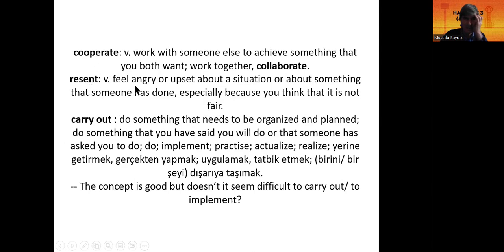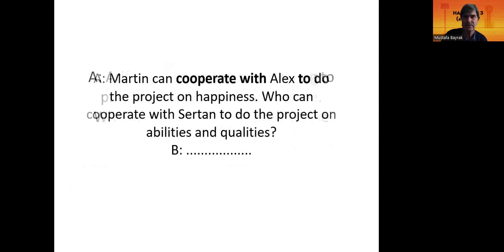Resent means feel angry, yeah, or upset about a situation or about something that someone has done, especially because you think that it is not fair. Yeah, you feel a pain, a psychological pain in your heart. Yeah, resent. Okay. Now let's see the example sentence.